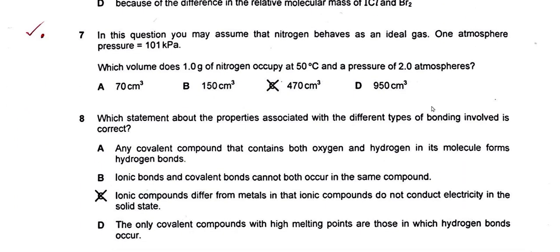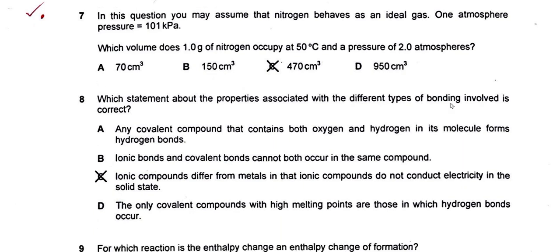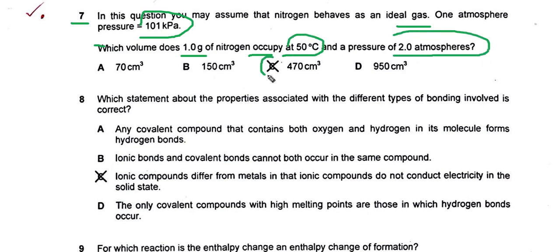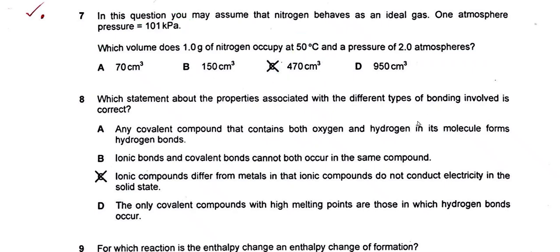Then number 7. In this question you may assume that nitrogen behaves as an ideal gas, with 1 atmospheric pressure being 101 kilopascals. What volume does 1 gram of nitrogen occupy at 50 degrees centigrade and a pressure of 2 atmospheres? The answer will be C, 470 centimeter cubed. How do you get this answer?